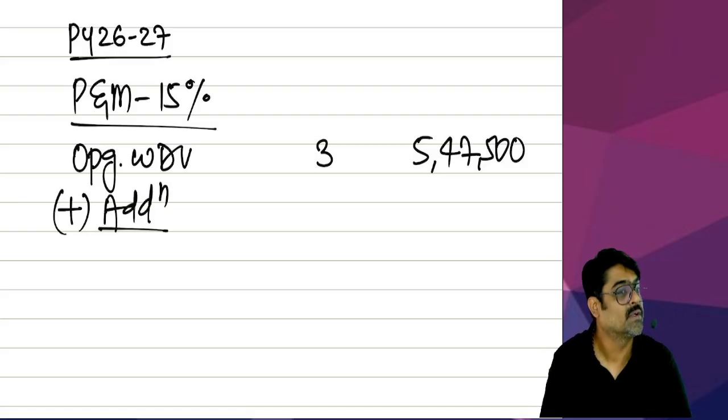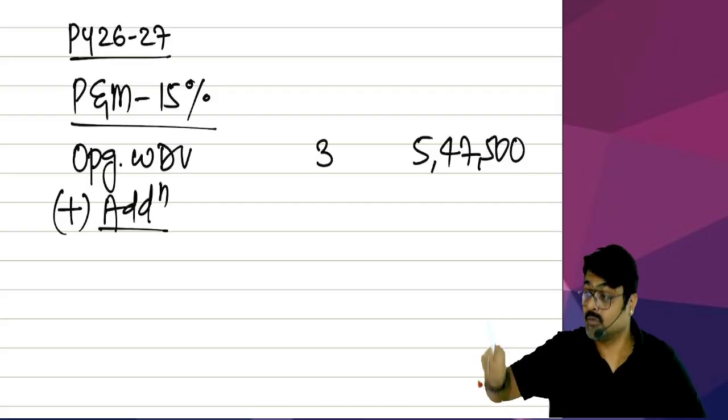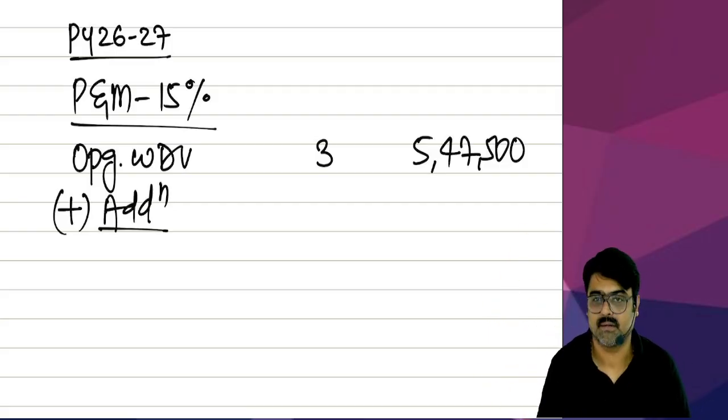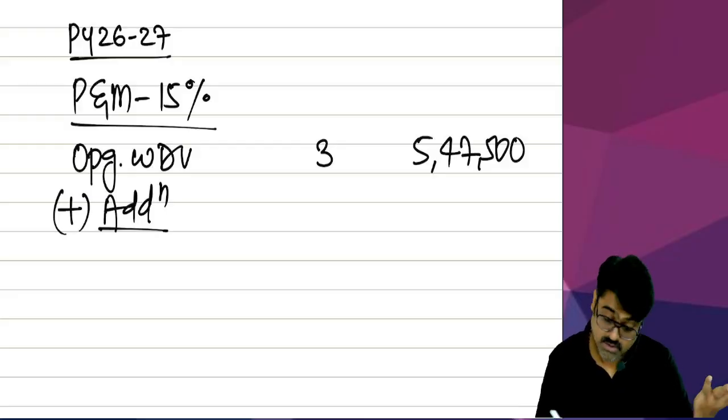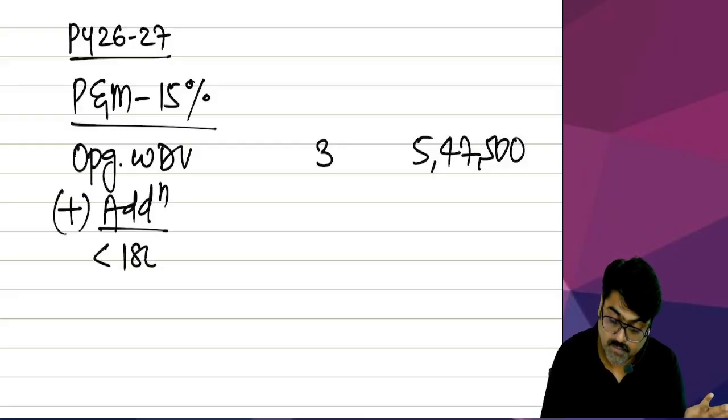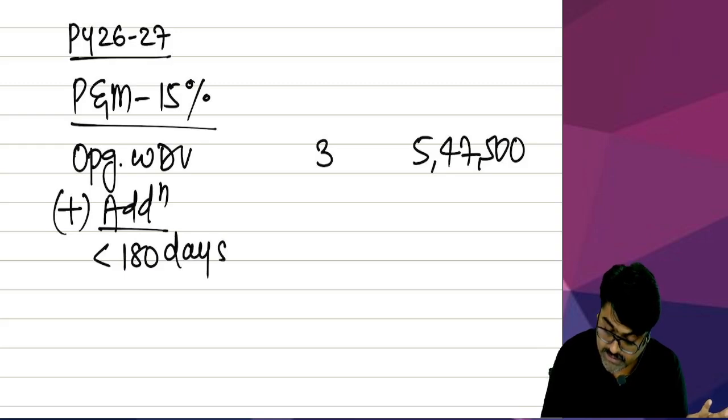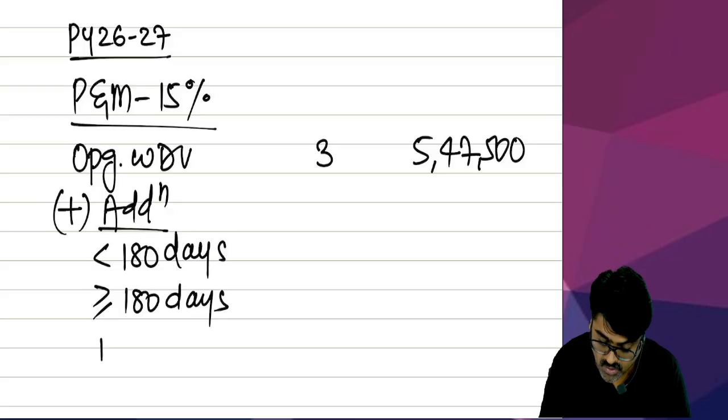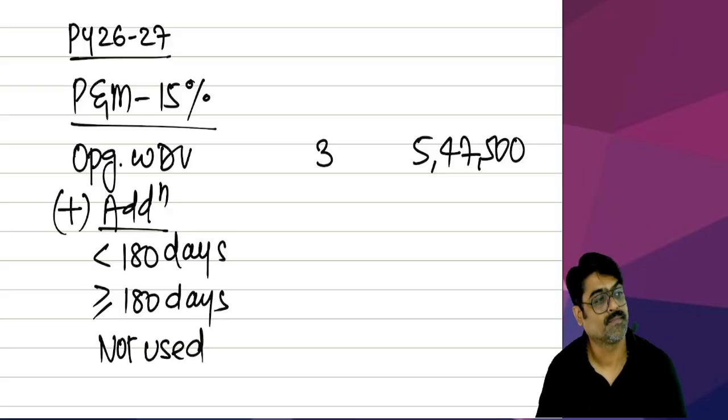Additions means the plant and machineries which will be acquired in this year, 26-27. But they might be put to use for less than 180 days, greater than or equal to 180 days, or not used also. Why not used?